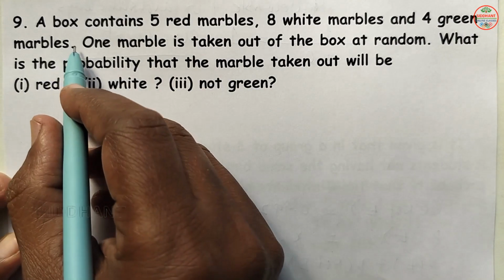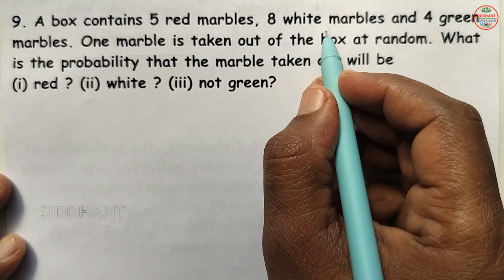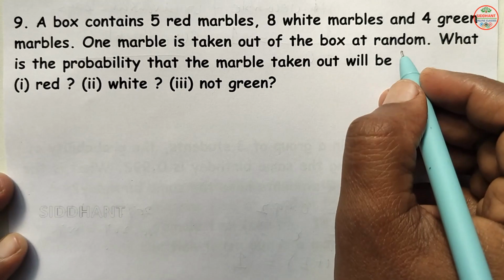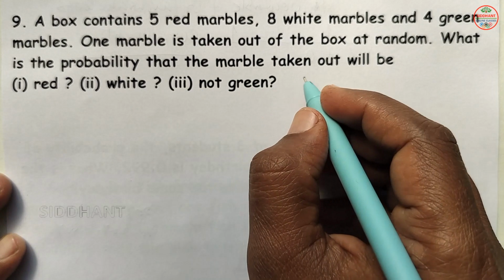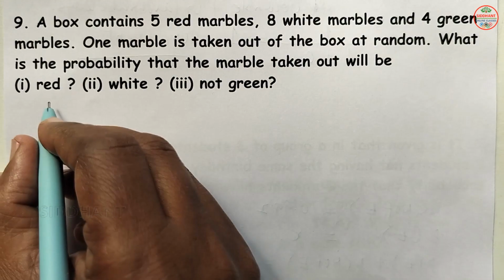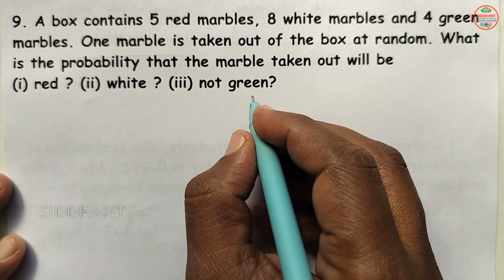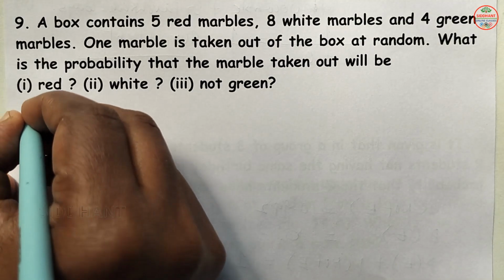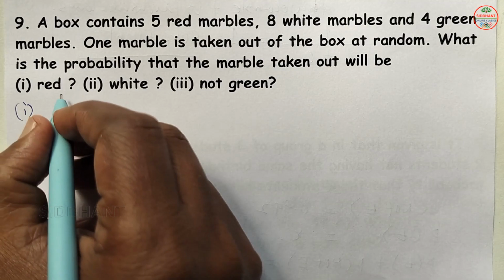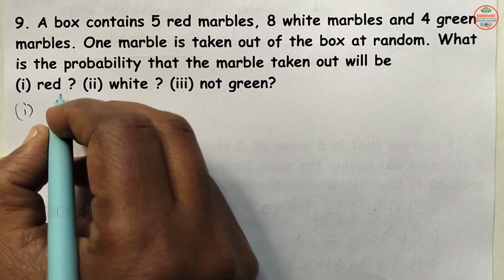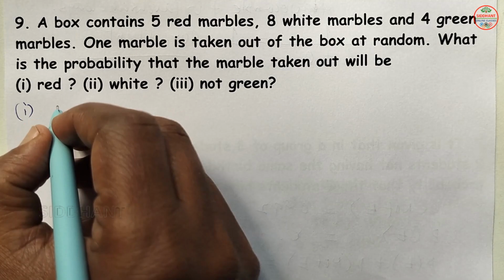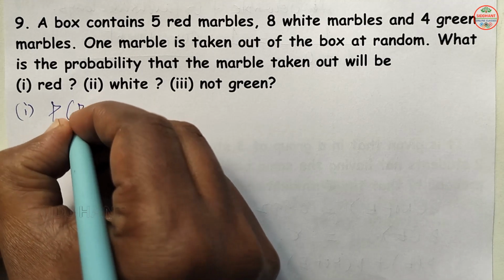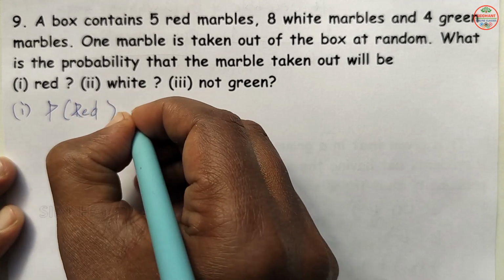Question number 9. A box contains 5 red marbles, 8 white marbles and 4 green marbles. One marble is taken out of the box at random. What is the probability that the marble taken out will be a red ball, a white ball, not a green ball? So first one, when you are going to see the red ball, the probability of getting a red marble here. The question is asked in the happening side. That means P of red marble.